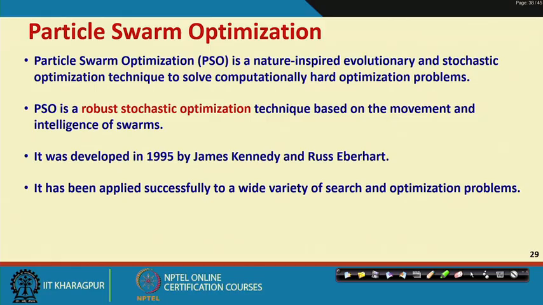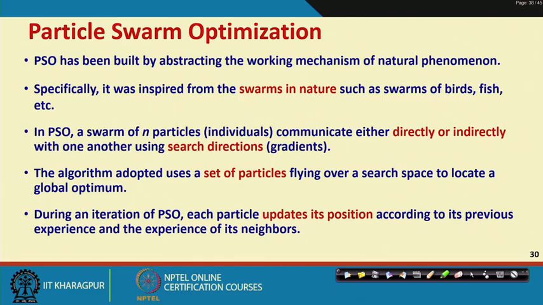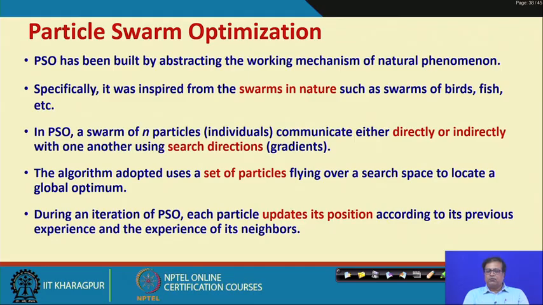Now, what is that robust? Robust usually means that the method works in many different conditions. It really solves problems in all different situations. It was developed by James Kennedy and Russ Eberhardt in 1995 and has been successfully applied in a wide range of search and optimization problems. Now, it really abstracts the working mechanism of swarms, like swarms of birds, fish, etc.